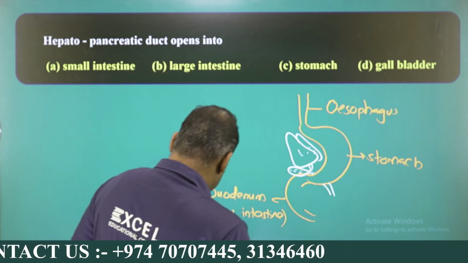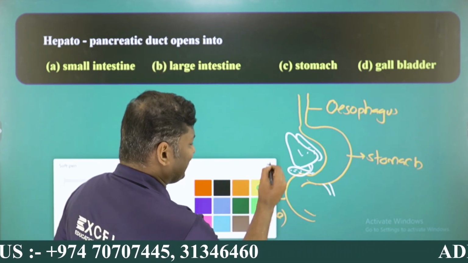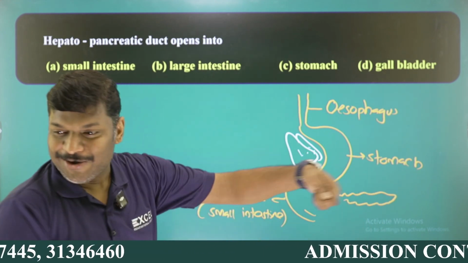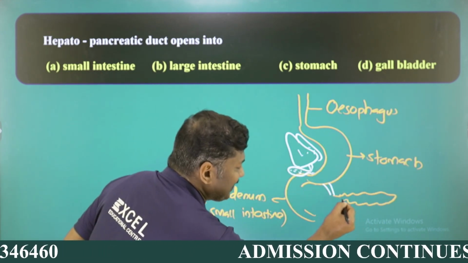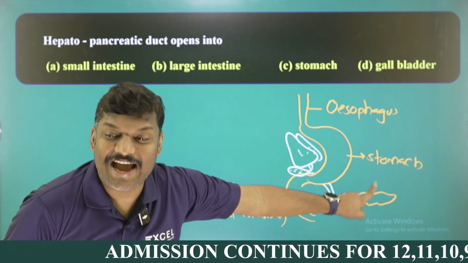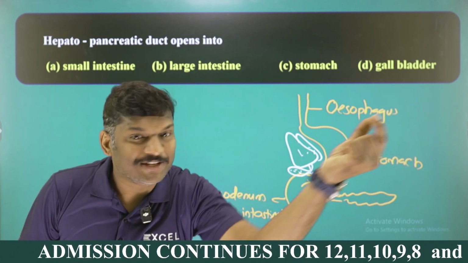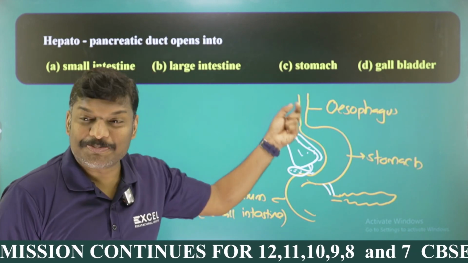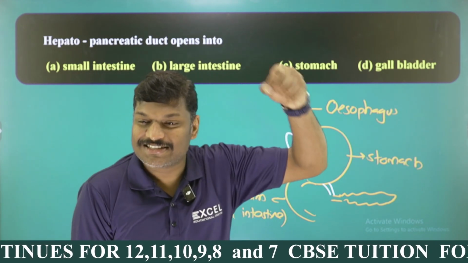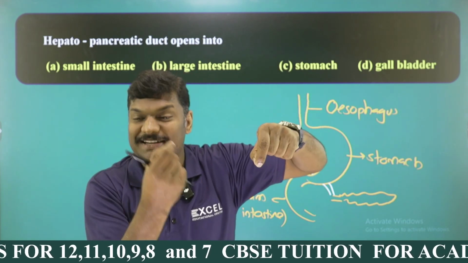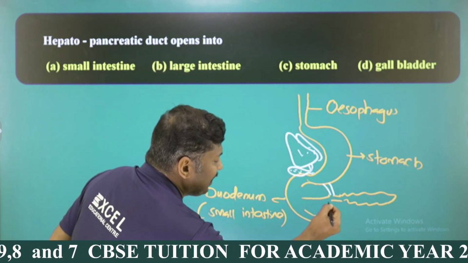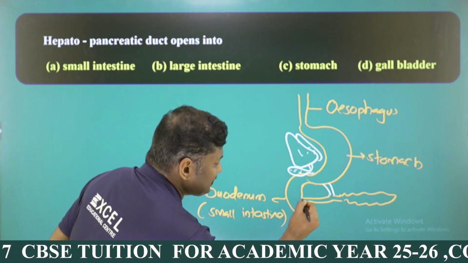At the same time, another gland is there, my dear students. What is the gland here? Here you can see another gland called the pancreas, a yellow elongated gland. The pancreas carries pancreatic juice. Listen one more time. The pancreas carries pancreatic juice which moves through the pancreatic duct, and the liver produces bile juice, which comes through the bile duct. The bile duct carries bile juice and the pancreatic duct carries pancreatic juice. Both come through a common area and common duct, my dear student, and it opens into the